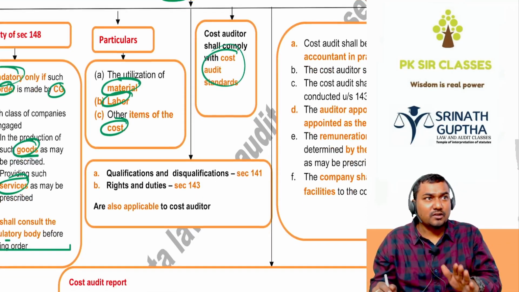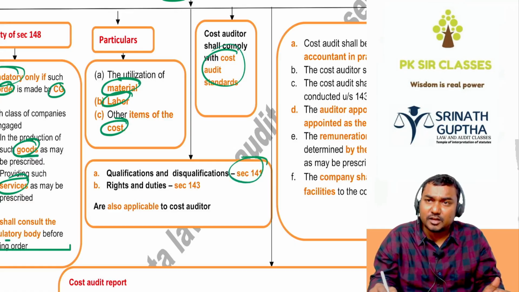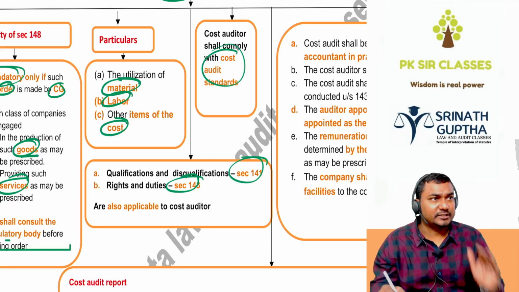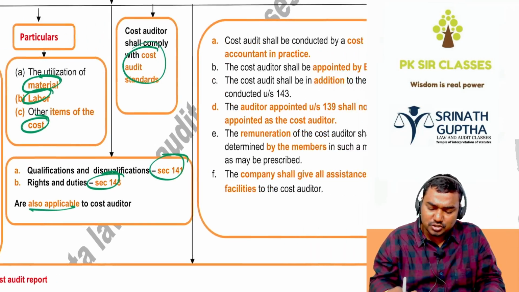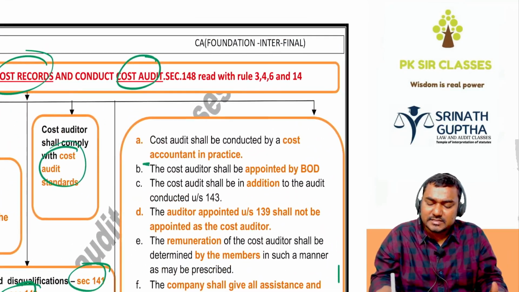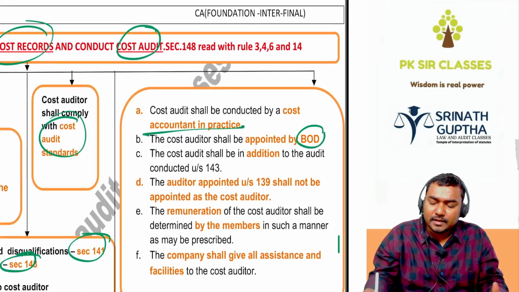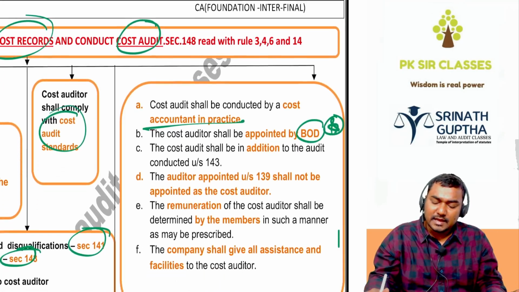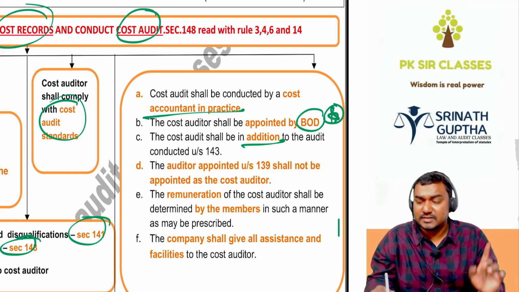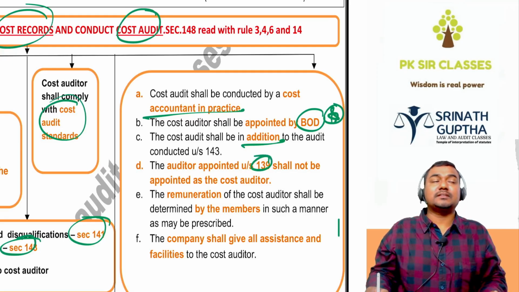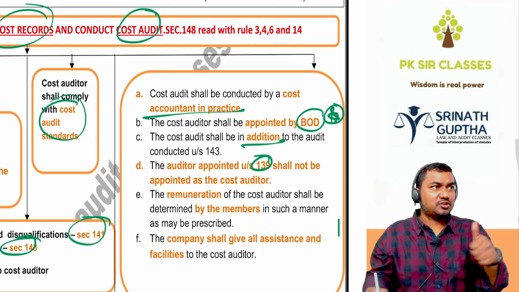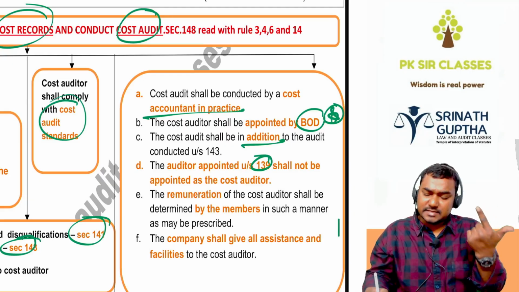Cost auditor disqualifications are similar to the financial auditor under section 141. Rights and duties under section 143 are also applicable to the cost auditor. Next. Who can do the cost audit? He must be a qualified CMA in practice. He is appointed by the BOD but not by the shareholders, and it is an additional audit to the financial audit. Financial audit is also there, still they have to go for cost audit if it is applicable. And an auditor appointed as financial auditor cannot become the cost auditor. If you are double qualified, CA cum CMA, and you are doing the financial audit as a CA, you cannot do the cost audit as a CMA.